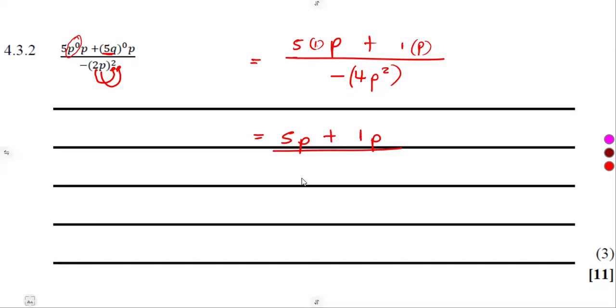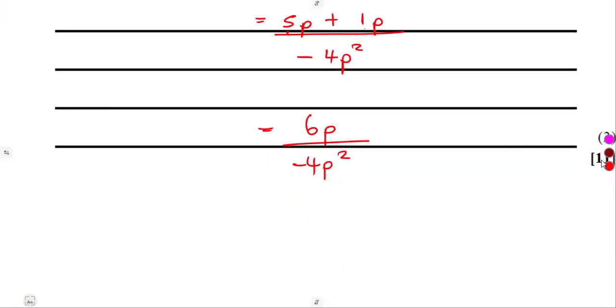Everything over minus 4p squared. You multiply, guys. This is just a single term, so it will be minus 4. So in the numerator, we can add, because these are like terms, 5p and 1p. Same exponent, same term. So let's add 5 plus 1, the coefficients of p. So that's 6p, everything over minus 4p squared. Using the laws of exponents, yes, it's fine. Or you can even just reduce these numbers by 2. 6 divided by 2, that's a 3. 4 divided by 2, that's a 2.